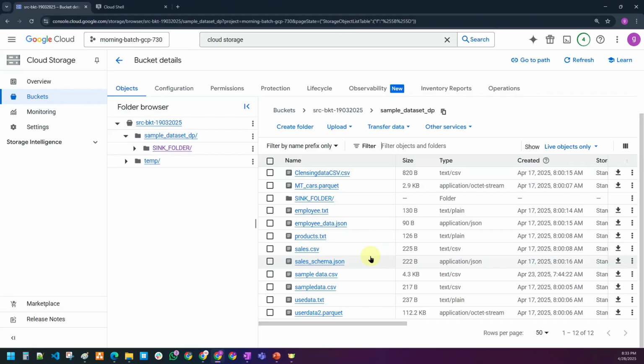Sir, are the buckets region specific? We will see that. We are not talking about that. We will talk about those things in the upcoming sessions when we are talking about the buckets.